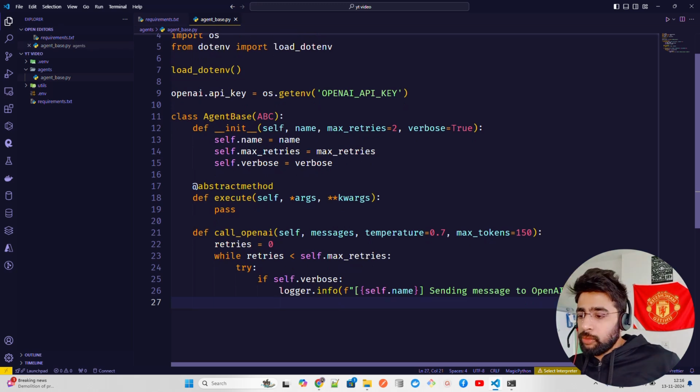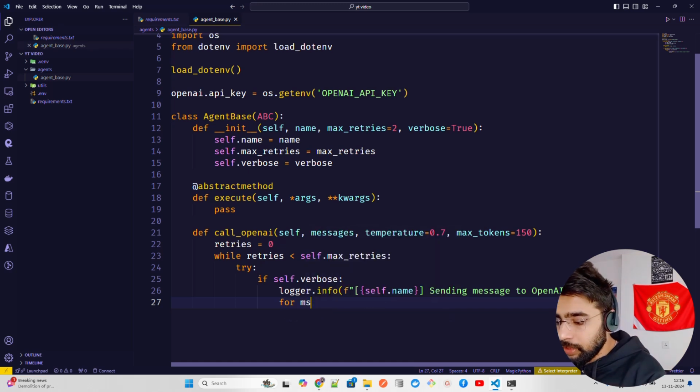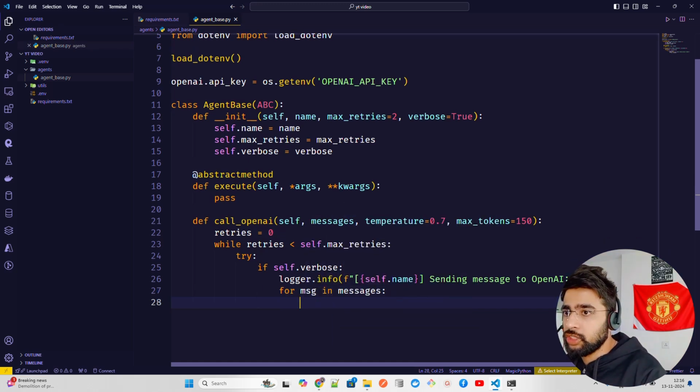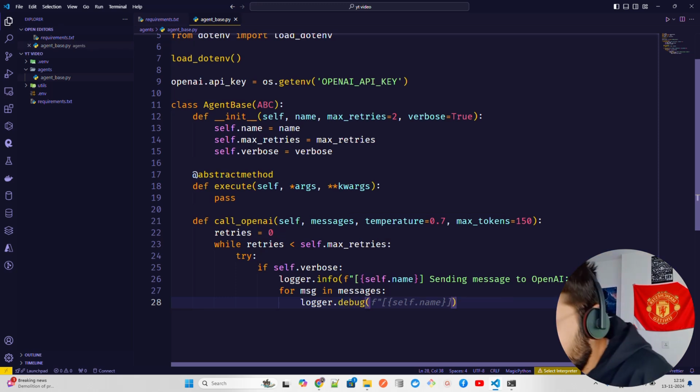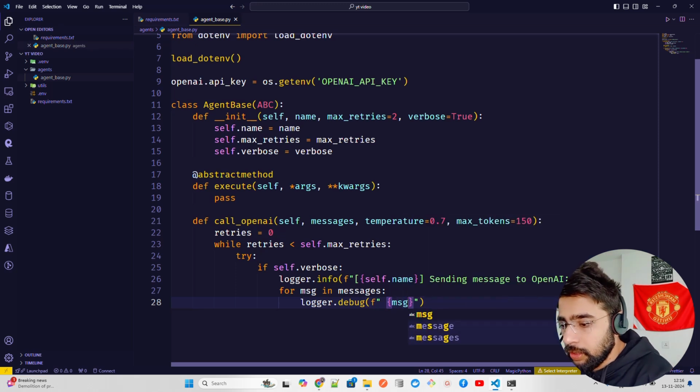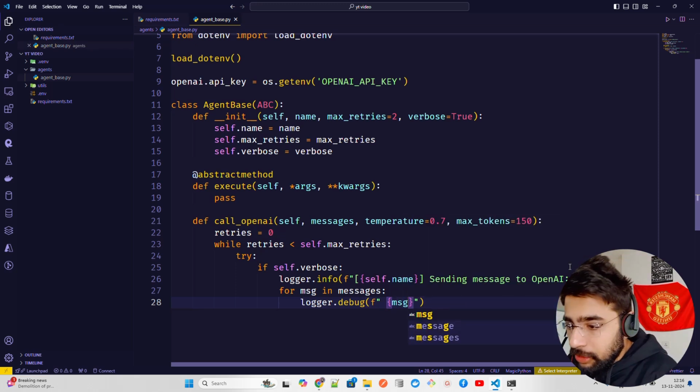Okay. Now I'm going to say for message in messages, and I'm going to do the debug, logger.debug, and then I'm going to write message, and message will have a role.